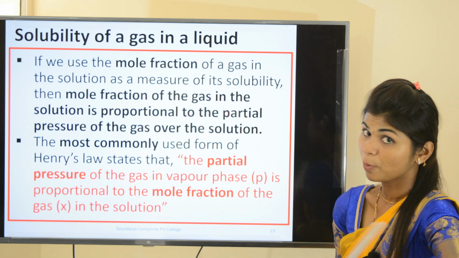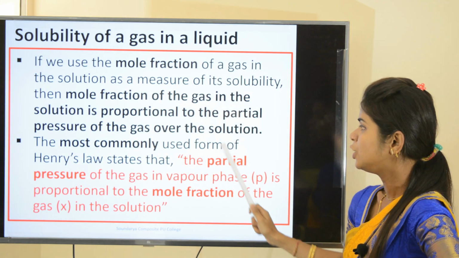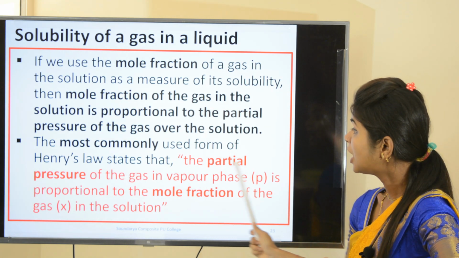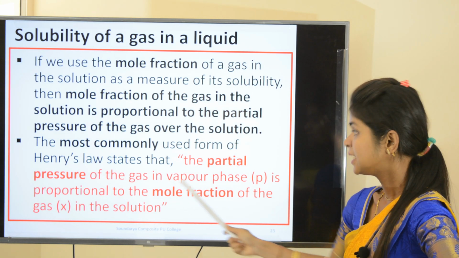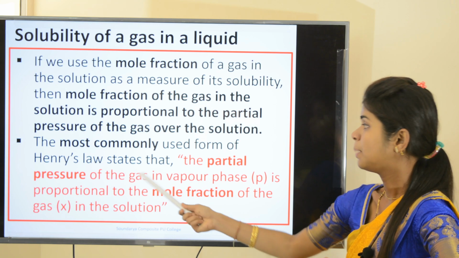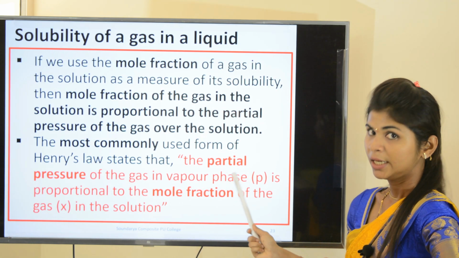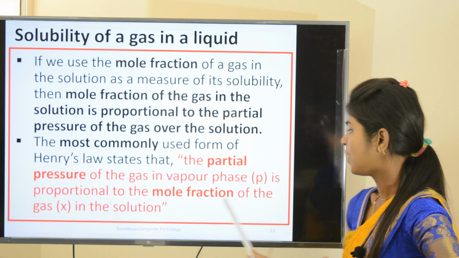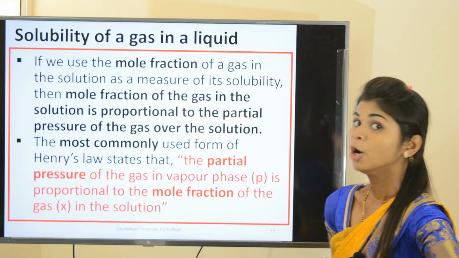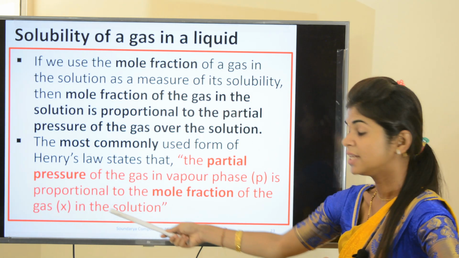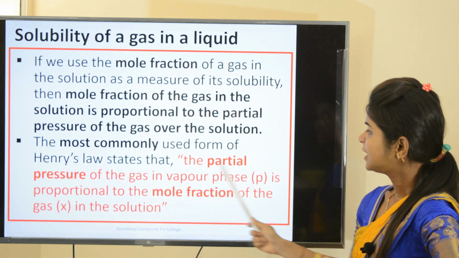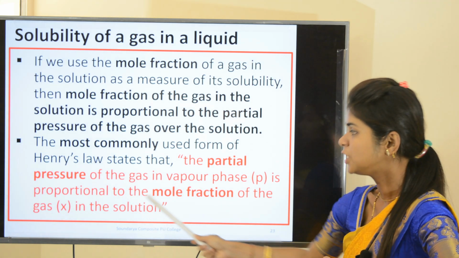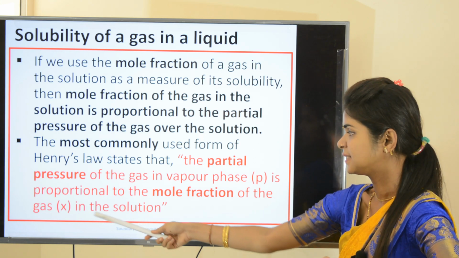The previous statement is also possible, but the most commonly used form of Henry's law states that the partial pressure of the gas in vapor phase, take that partial pressure as P, is proportional to the mole fraction of the gas, X. Mole fraction is represented by X in the solution. I repeat again: the partial pressure of the gas in vapor phase, P, is proportional to the mole fraction of the gas in the solution.